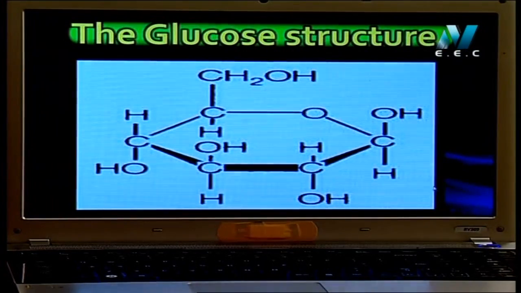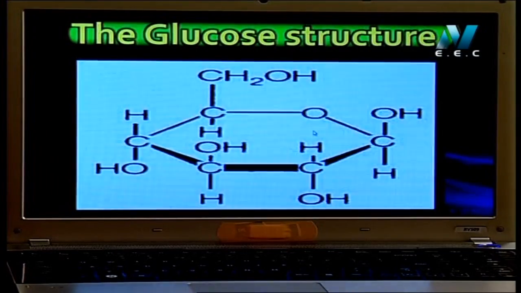The formula of carbohydrates is C. If you have 1 carbon, this carbon must connect it with 2 hydrogen and 1 oxygen. This is the formula. In front of you are molecules of glucose. The molecule of glucose, as you see, containing 6 carbon. Let's count this. This is the first carbon. We will count from the right to the left, not from the left to the right. This is the first carbon. This is the second carbon, third, fourth, fifth, and this is the last carbon. The glucose containing 6 carbon.